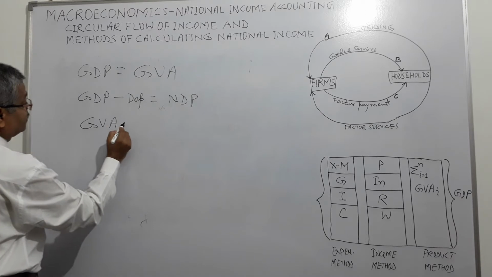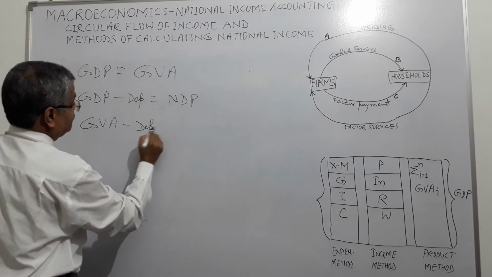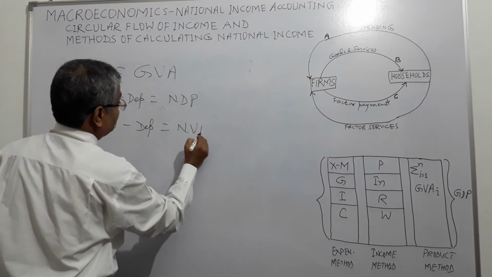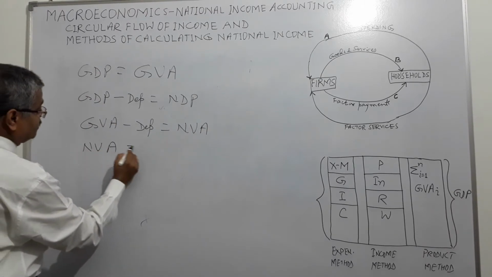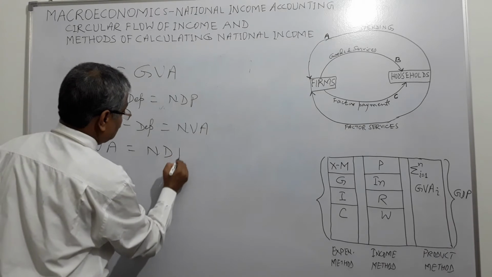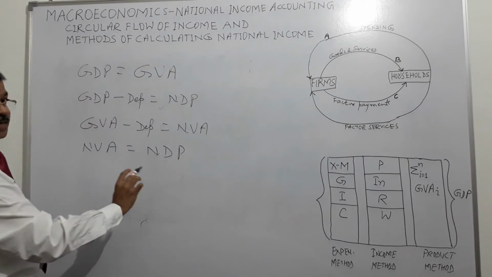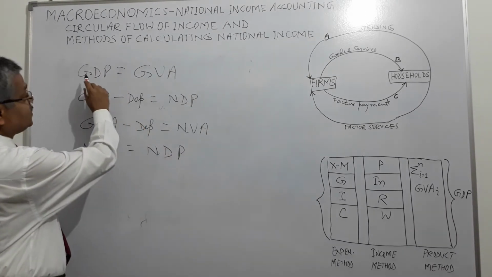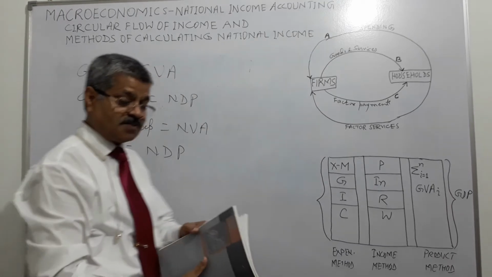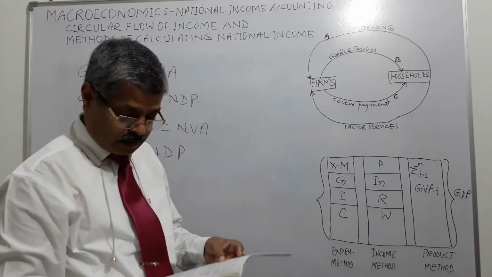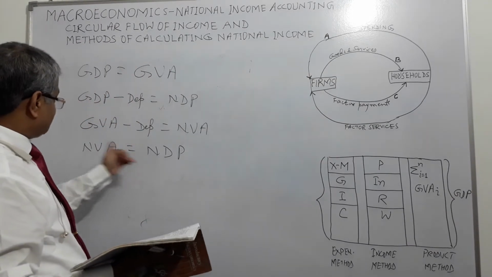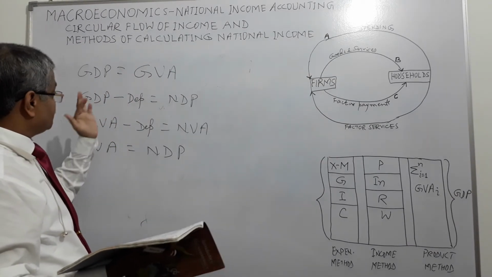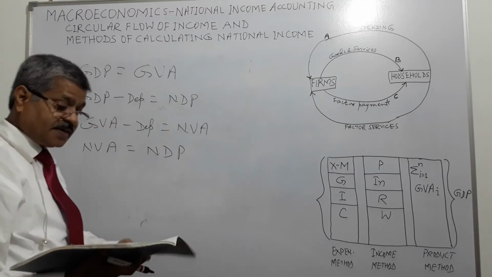Gross value added minus depreciation is equal to net value added, right? Net value added is equal to net domestic product. Wherever net is there, depreciation is out. Wherever G is there, gross is there, depreciation amount is in, right? So NDP is equal to GDP minus depreciation, and GDP is equal to GVA, that is correct.